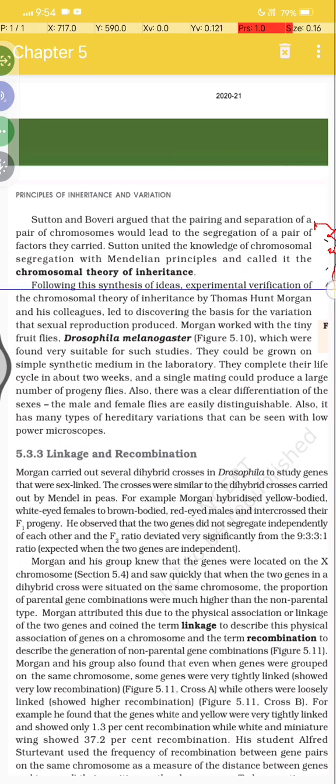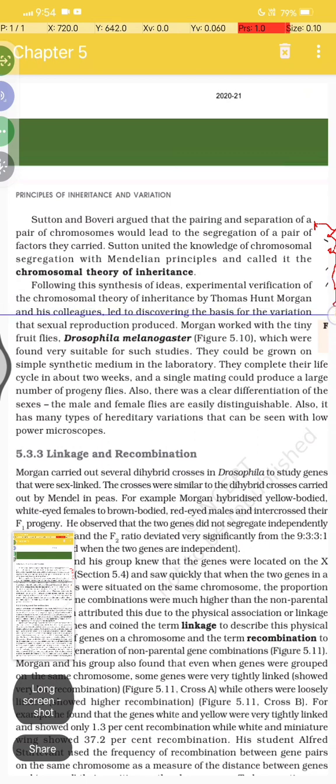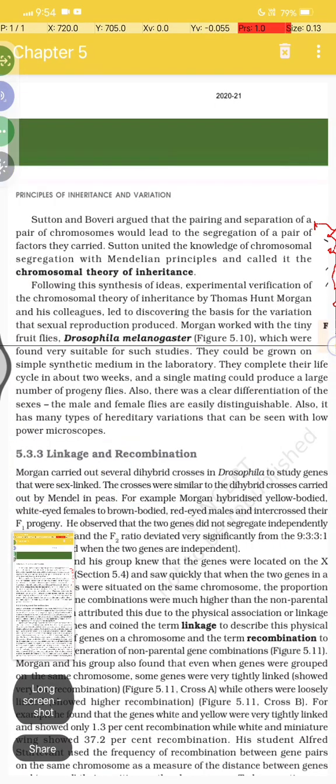Following the synthesis of ideas and experimental verification, the chromosomal theory of inheritance was experimentally proven by Thomas Hunt Morgan. Who proved the chromosomal theory of inheritance? Thomas Hunt Morgan and his colleagues, which led to the discovery of the basis of variation that sexual reproduction produced. Morgan worked with the tiny fruit fly, Drosophila. Remember, this is a very important line.